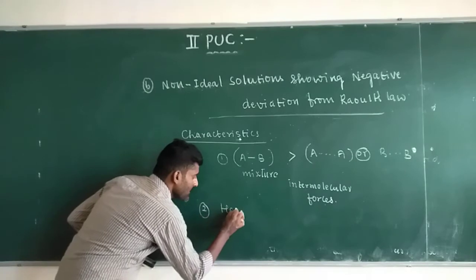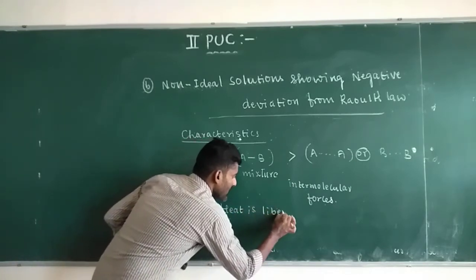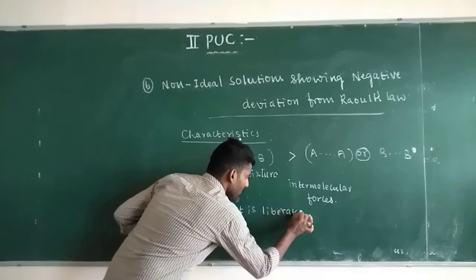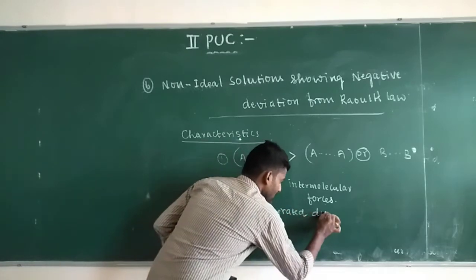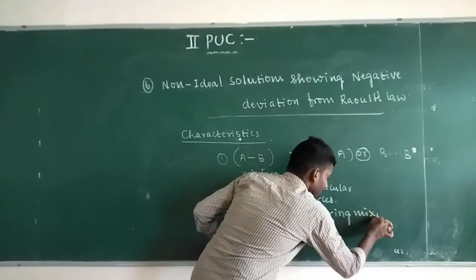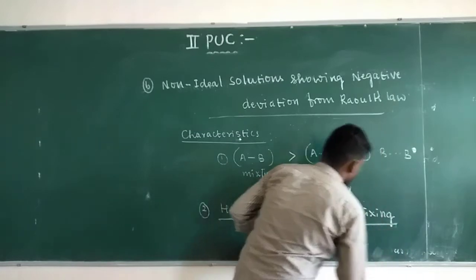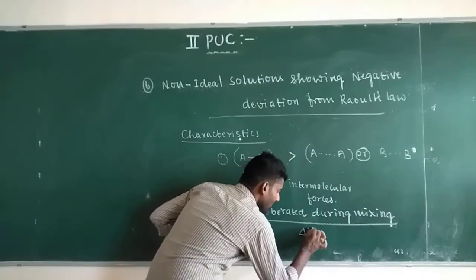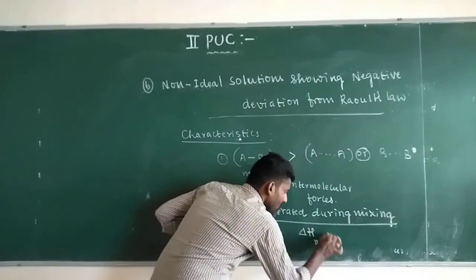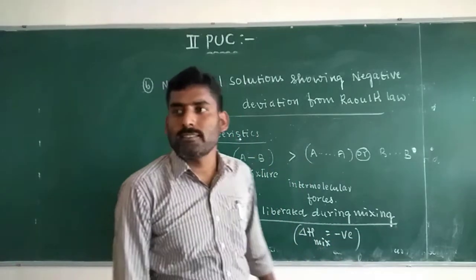The second characteristic property: heat is liberated during mixing. That is, delta H mix is equal to negative.